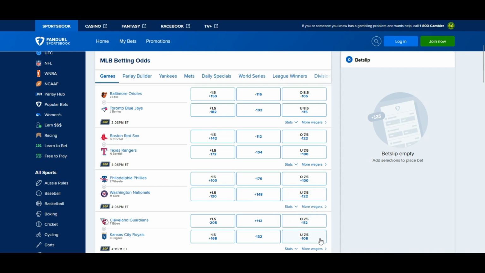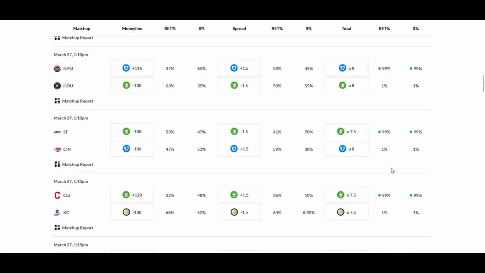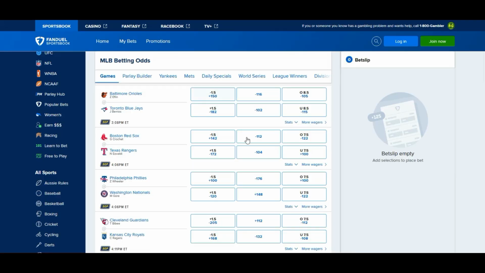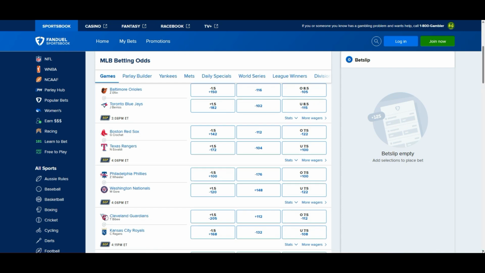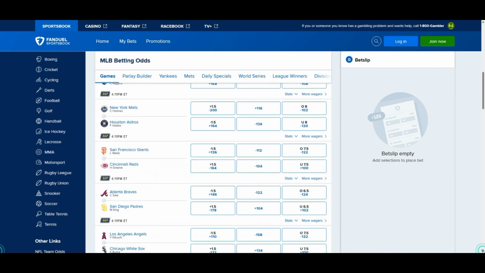Over under 7.5 points, minus 112 cost. I would definitely go over 7.5 points. 99% going over. Obviously, that's going to change. Now, these 90s are going to change throughout the day. Obviously, people are going to go the other way in some capacity. But I would join the public only as it currently stands at that minus 112 on that total. Let's scroll down to the next group of games.